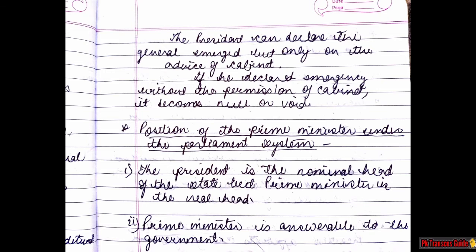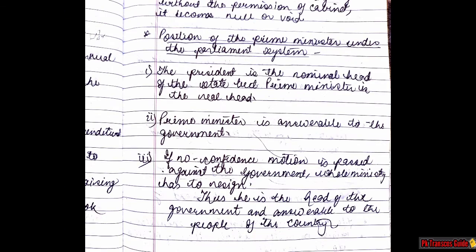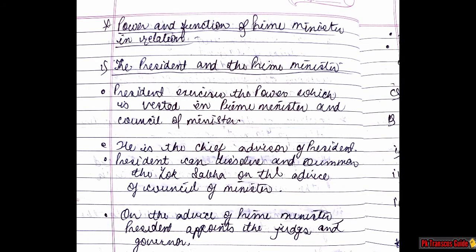First point, the president is a nominal head of the state, but prime minister is a real head. Second point, prime minister is answerable to the government. Third point, if no confidence motion is passed against the government, whole ministry has to resign. Thus he is the head of the government and answerable to the people of the country. Next page, power and function of prime minister and relation.